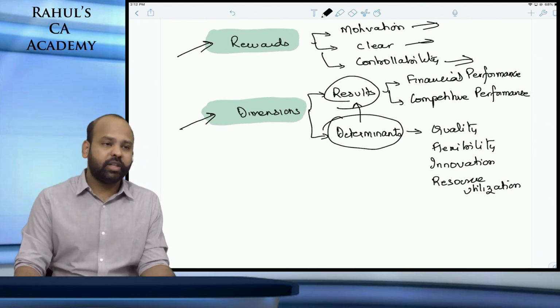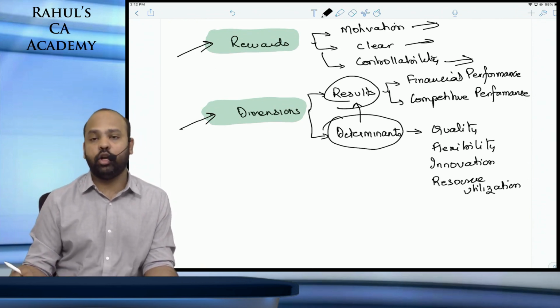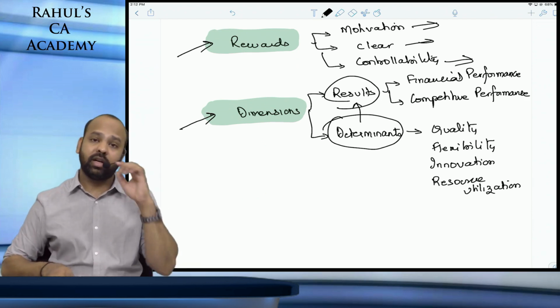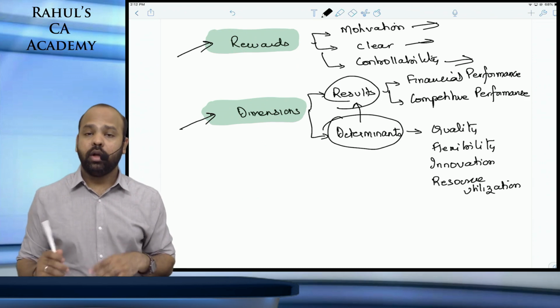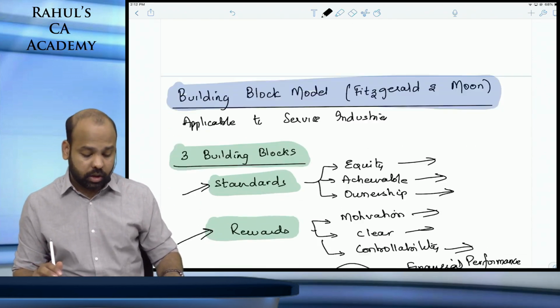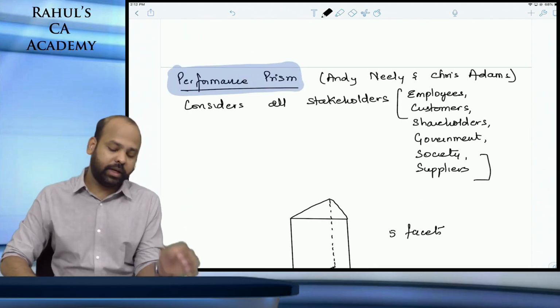And determinants, beta, the one that will be responsible for achieving the results would be in terms of quality, flexibility, innovation, guys, and resource utilization. So that's the third performance measure, guys, under combination of financial and non-financial. We did balance scorecard, we did performance pyramid, and then beta we did building block model. The next one, guys, is performance prism, given by Andy Neely and Chris Adams.